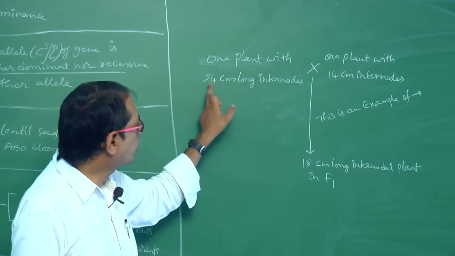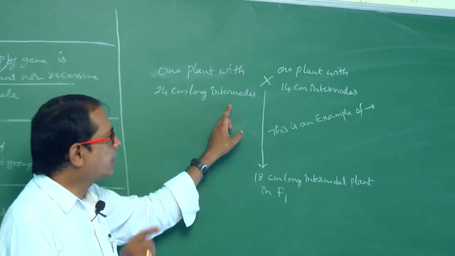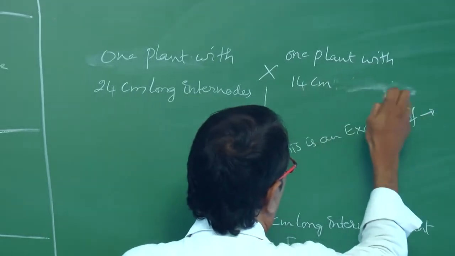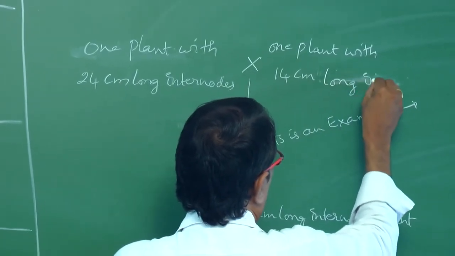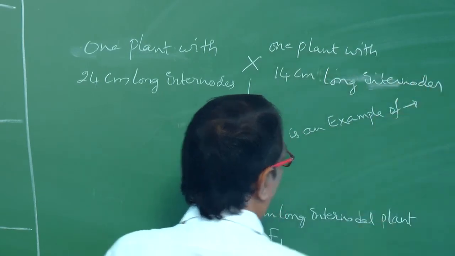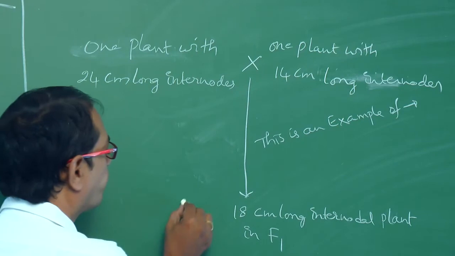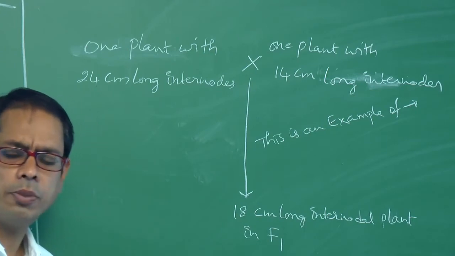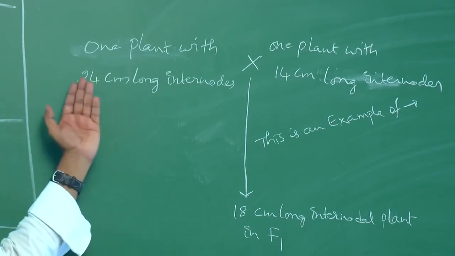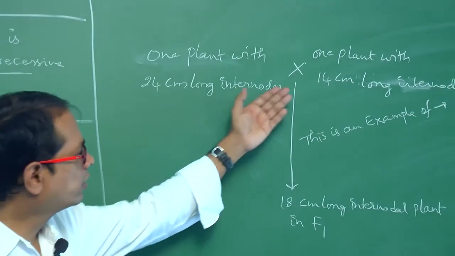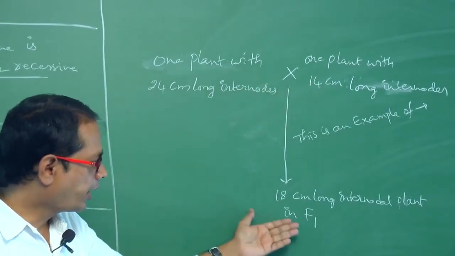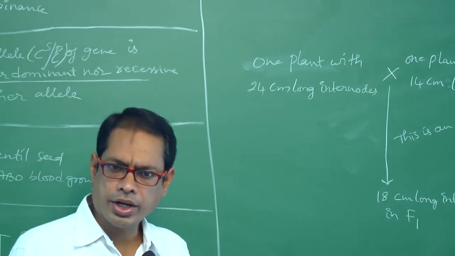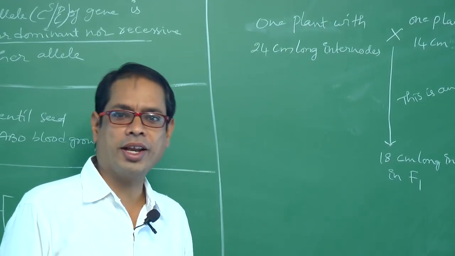One plant with 24 centimeters long internodes, another plant with 14 centimeters long internodes. And obtain F1 18 centimeters long internodal plant in F1. What type of dominance is it? When a 24 centimeters internodal plant is crossed with a 14 centimeters long internodal plant, the obtained hybrid is 18 centimeters. So what type of dominance is it? Is it complete dominance or incomplete dominance or codominance?